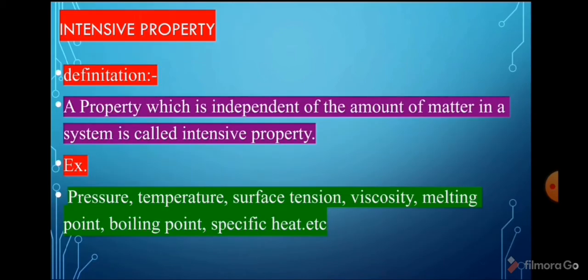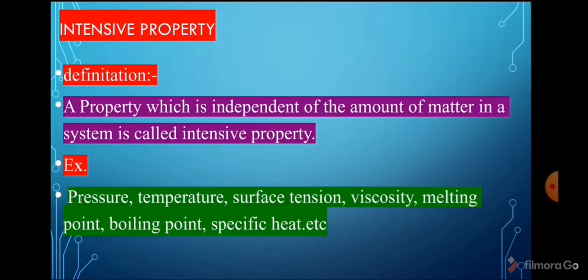Now, intensive properties. Definition: a property which is independent of the amount of matter in a system is called an intensive property. In other words, a property that does not depend on the amount of matter in a system is called an intensive property.